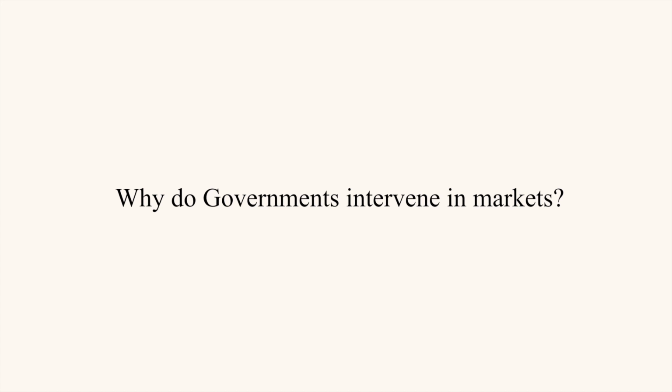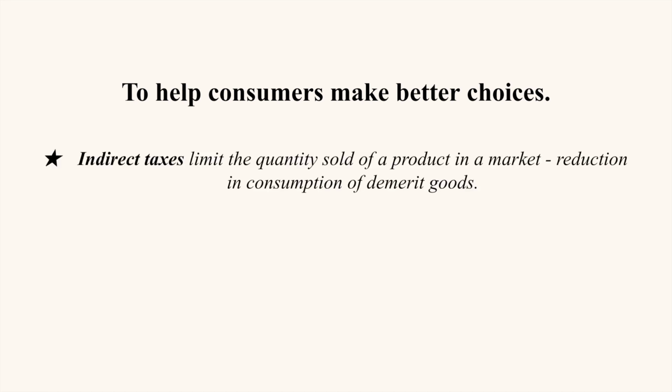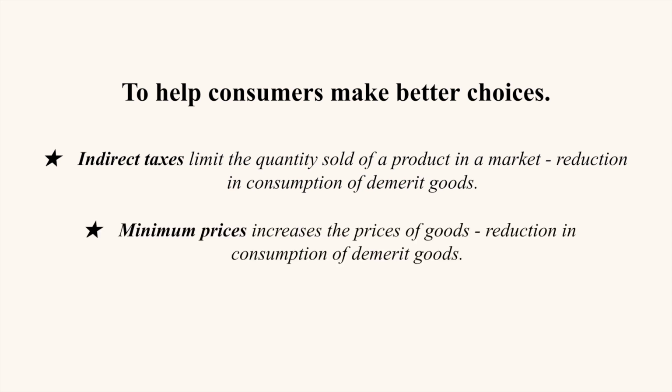So, why do governments intervene in markets? Well, the first reason is to help consumers make better choices. Here I have 3 examples. The first one is indirect taxes. They reduce the quantity of a product sold in a market, and so will make certain goods less attractive. This can help to achieve a government's goal of reducing the consumption of goods which may be harmful to consumers, such as demerit goods. The second, minimum prices.